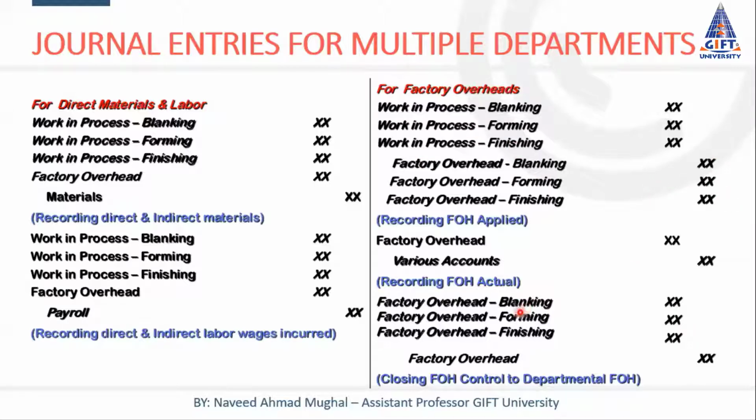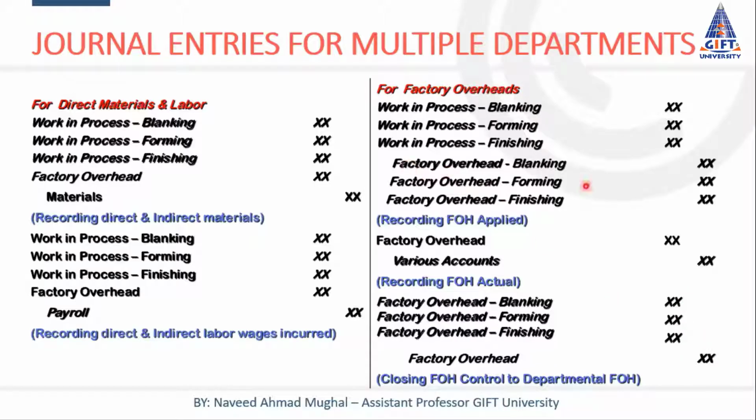So we need actual FOH department wise as well, so that we may have a comparison of actual and applied FOH and calculate under and over applied FOH. In this way, we will distribute, or you may say allocate, actual FOH account and close actual FOH account in departmental FOH account. Now look at this.